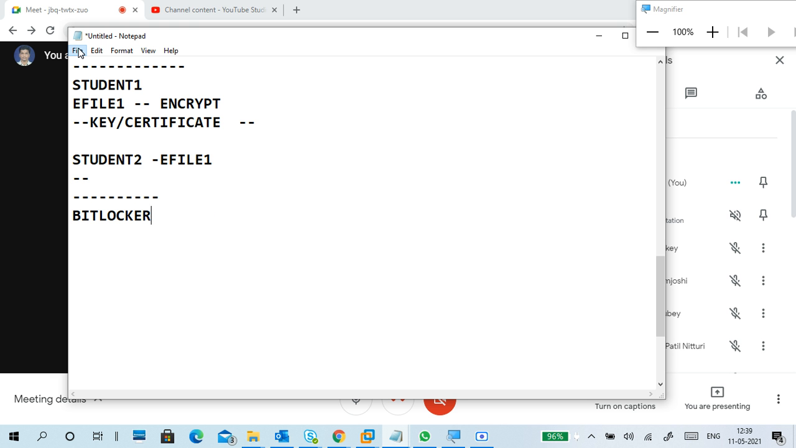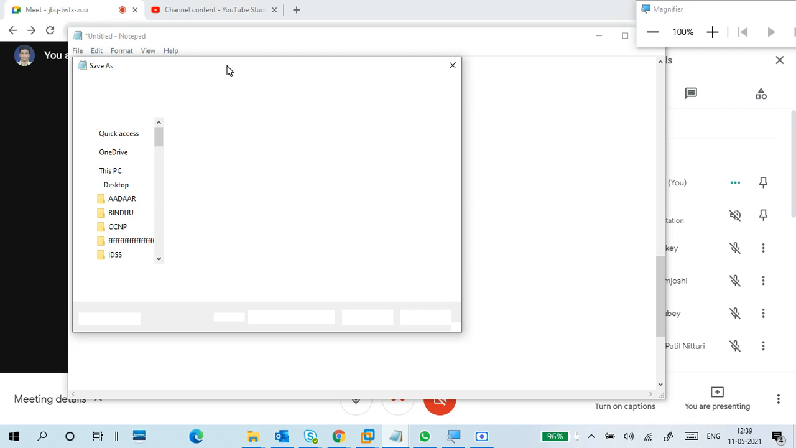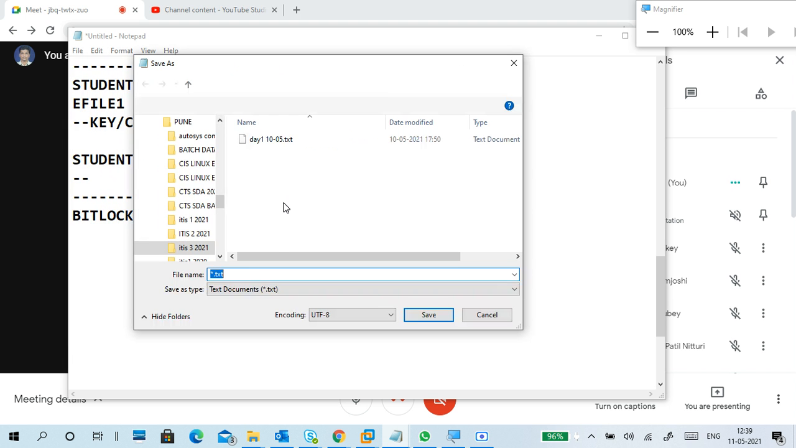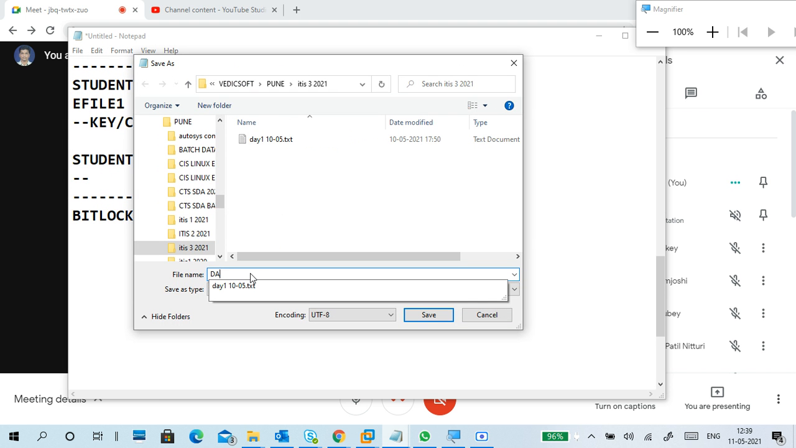I think BitLocker will not be available for all PCs. It's only for professional, I think so. Yeah, right. That's why we installed a virtual machine with Enterprise edition. Got it?